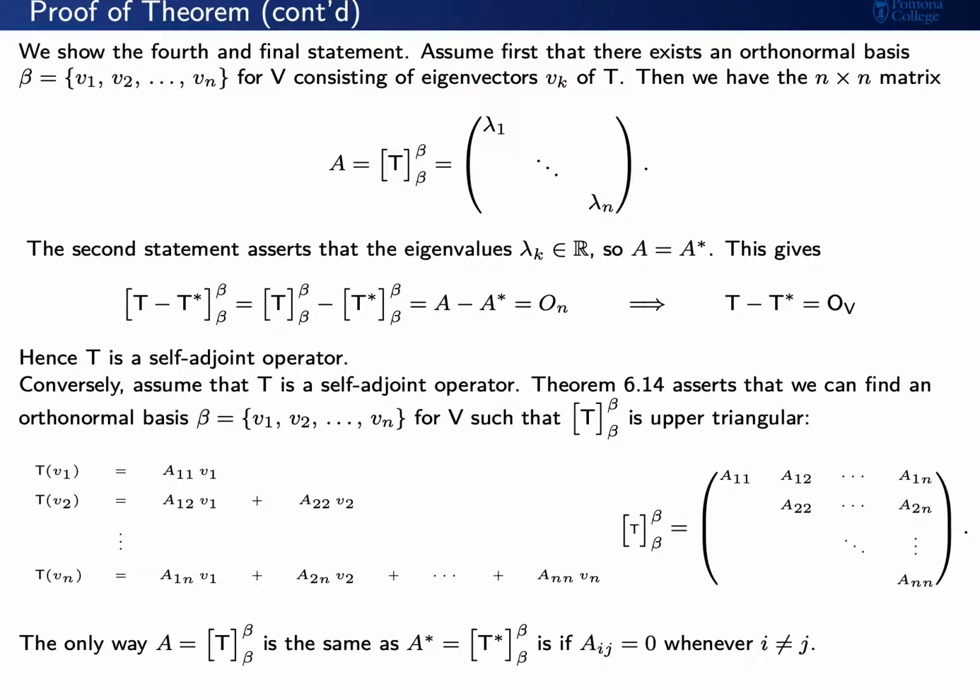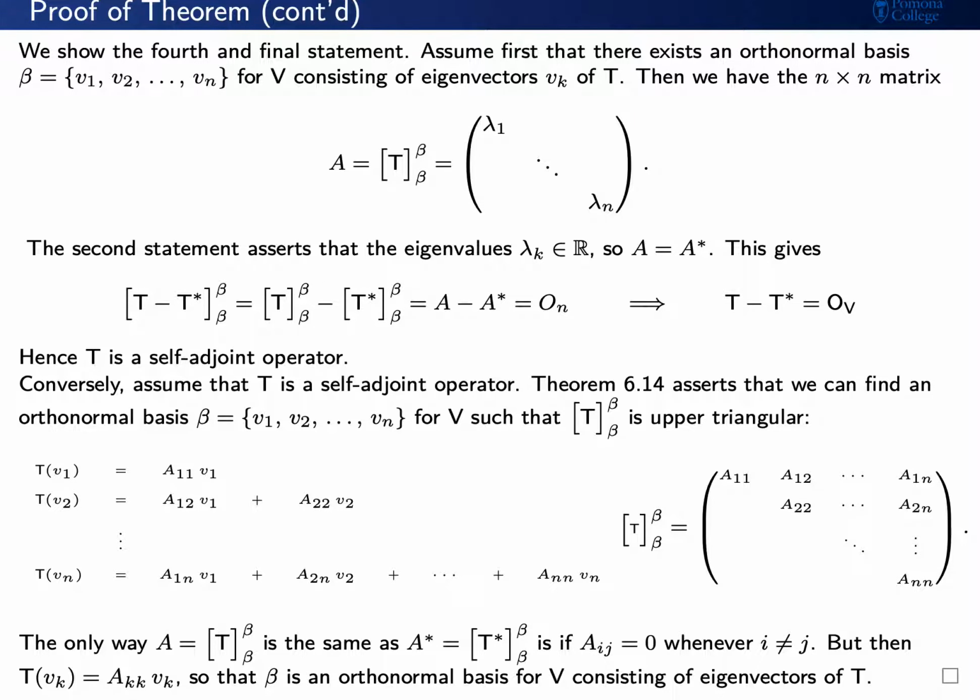That means A12, A13, and so forth must all be 0. And so we find that for each eigenvector, T of vk equals akk times vk, showing that beta is indeed an orthonormal basis consisting of eigenvectors. This completes the proof of the theorem.